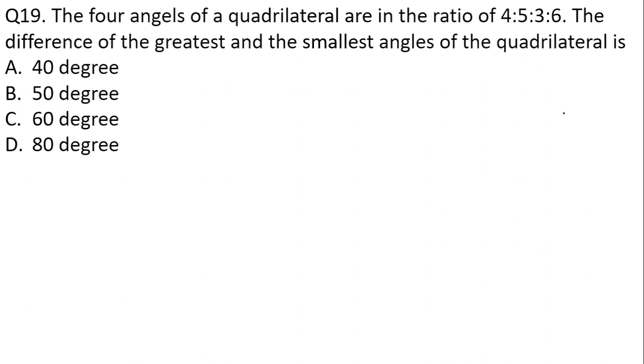Now the four angles of a quadrilateral are in ratio 4 is to 5 is to 6 is to 3. The difference of the greatest and the smallest angle of the quadrilateral is what? The concept behind this question is again very simple.